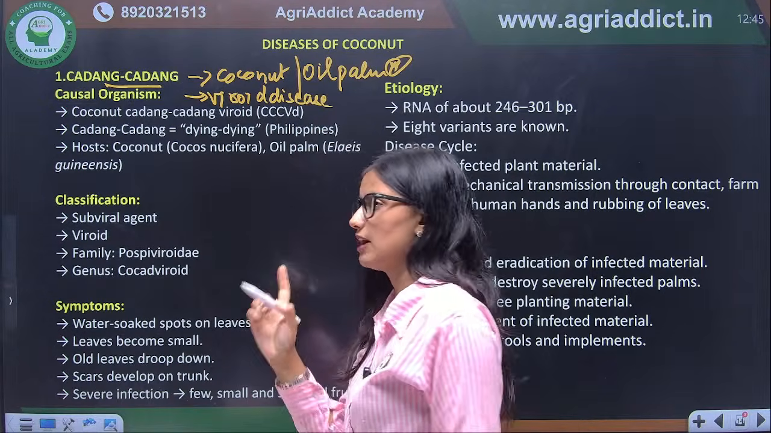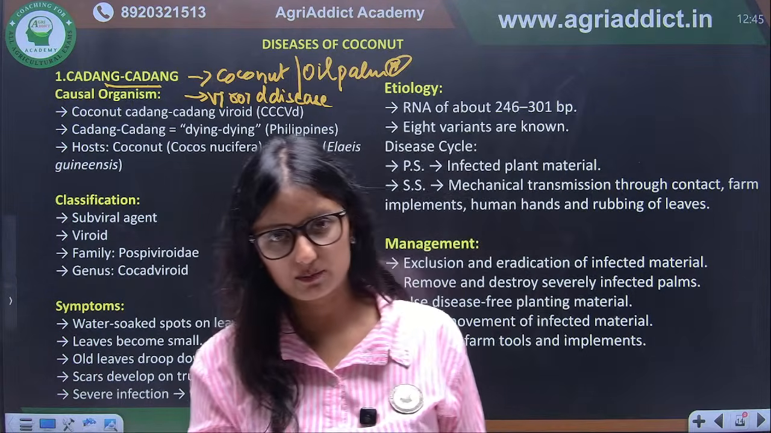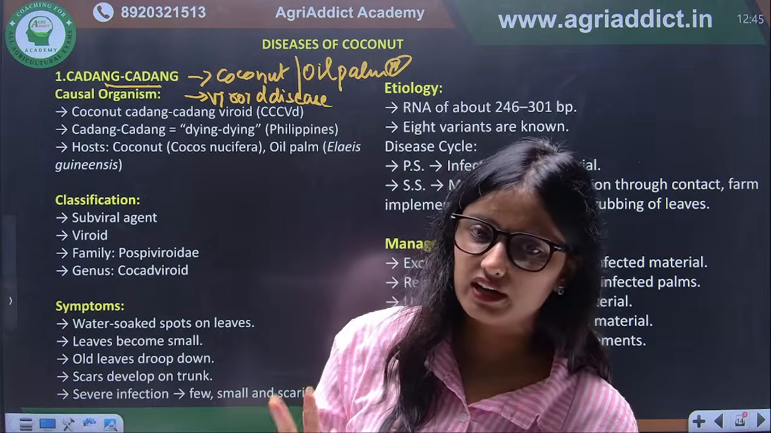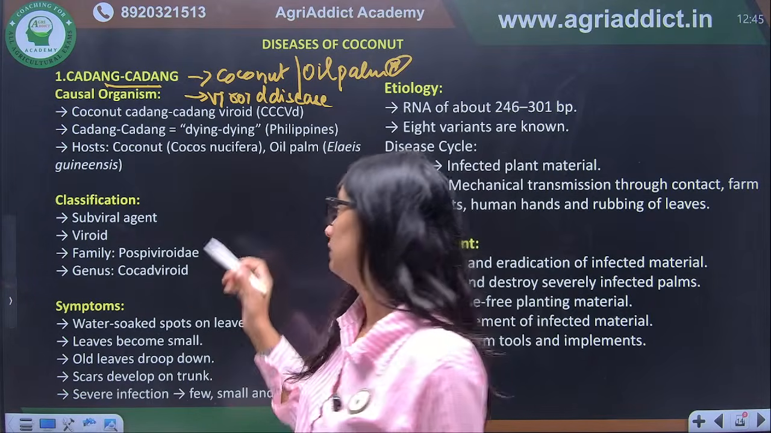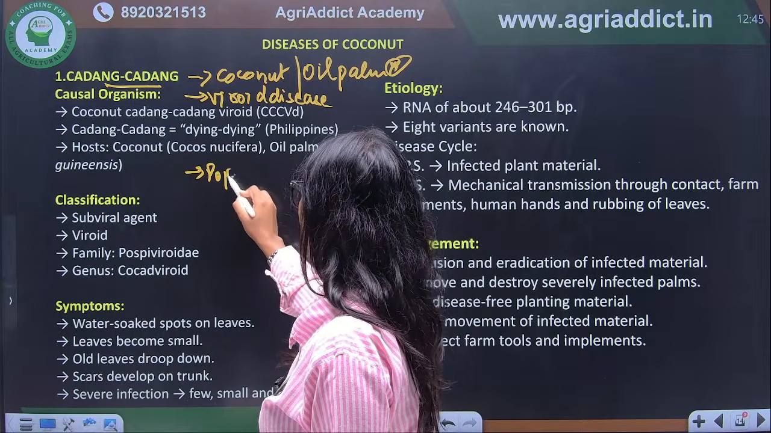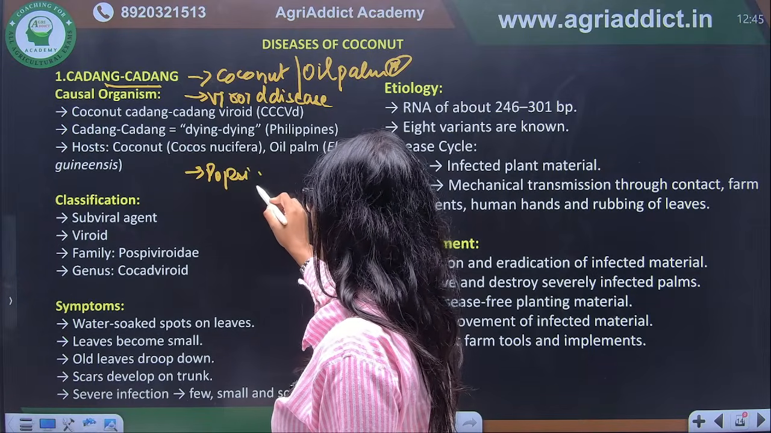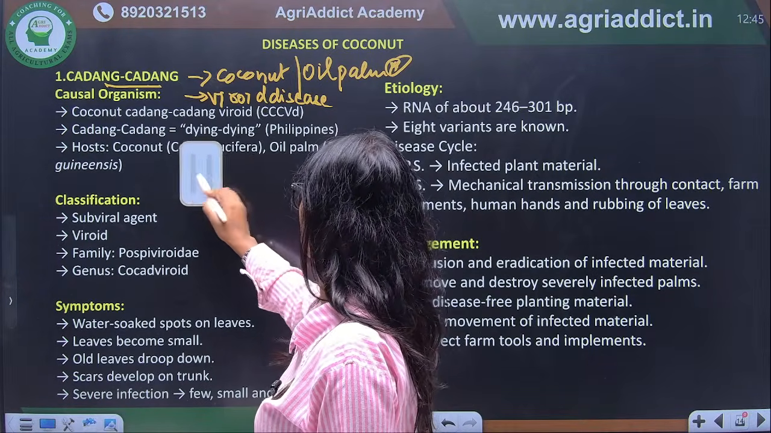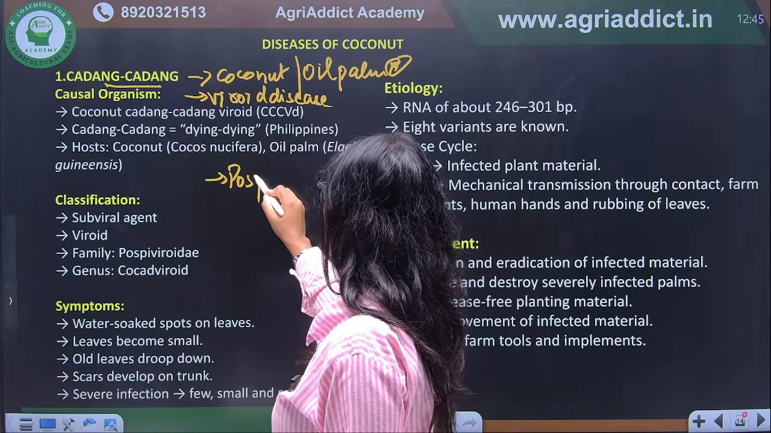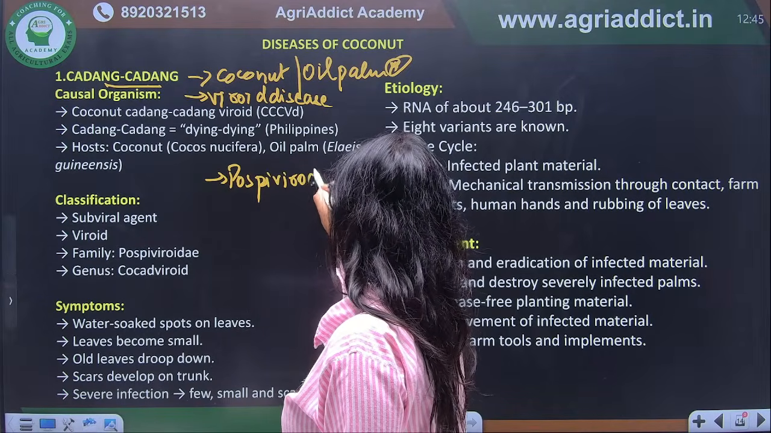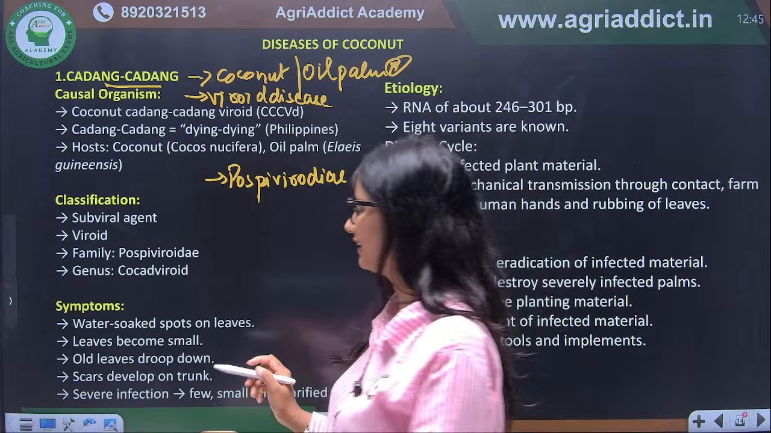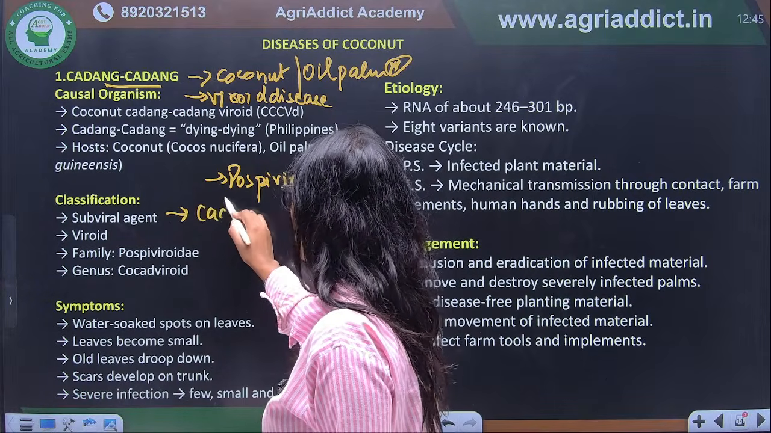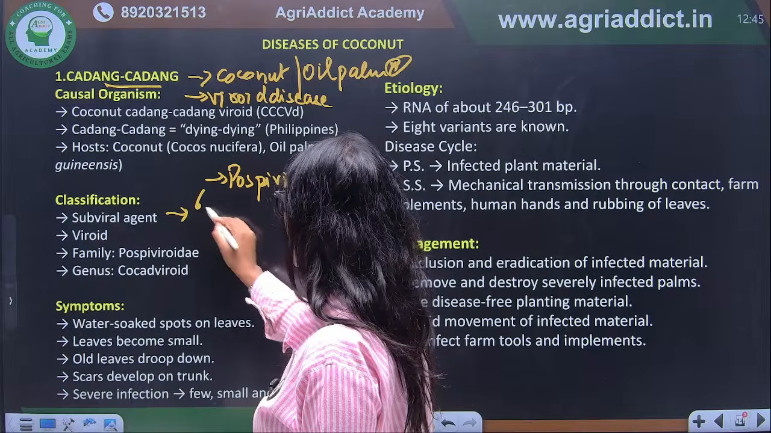Here the family of this viroid is important, because we study viroids under two families, Avsunviroidae and Pospiviroidae. Here it belongs to Pospiviroidae. Correct. So these three things are important. Next, what is the literal meaning of kadang kadang? Kadang kadang means dying dying.